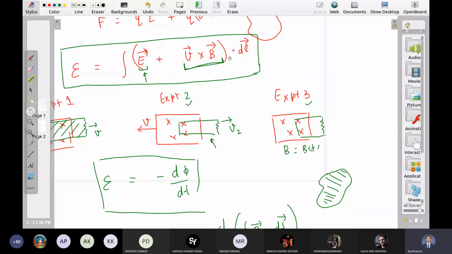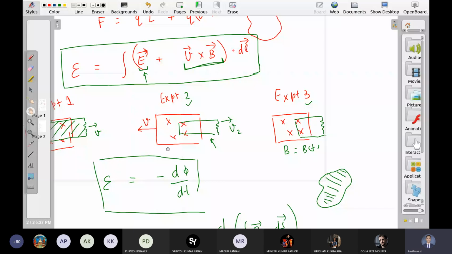So this is a super complicated case which you do not usually encounter. In almost all the machines, we have only one of the cases. Either the magnet remains stationary and the coil moves, or the coil remains stationary and the magnet moves. But if both of the things are moving, you will have a similarly complicated scenario.